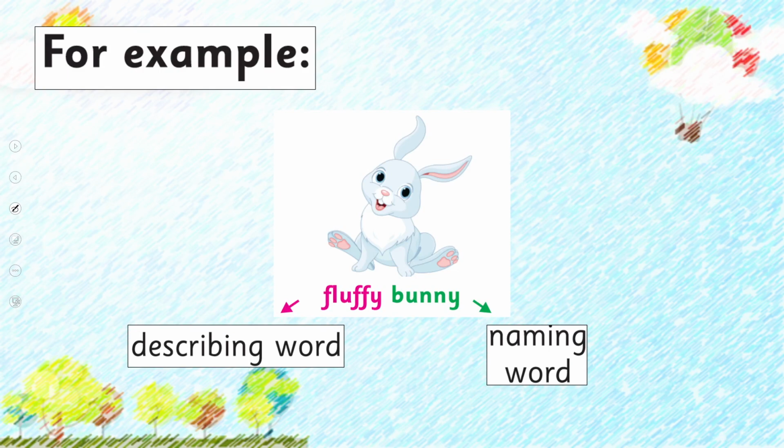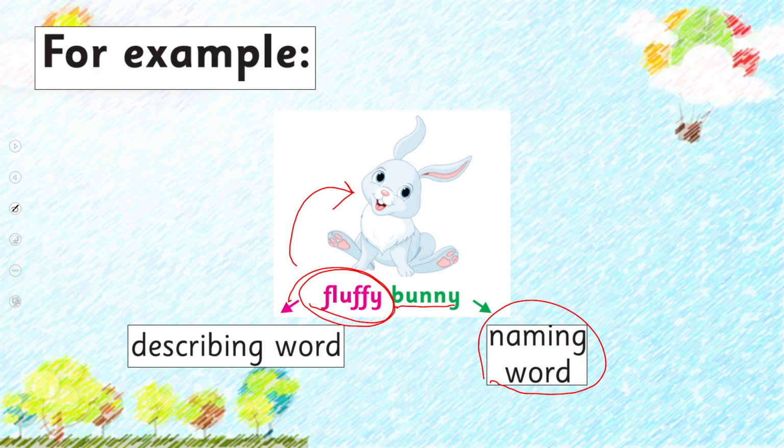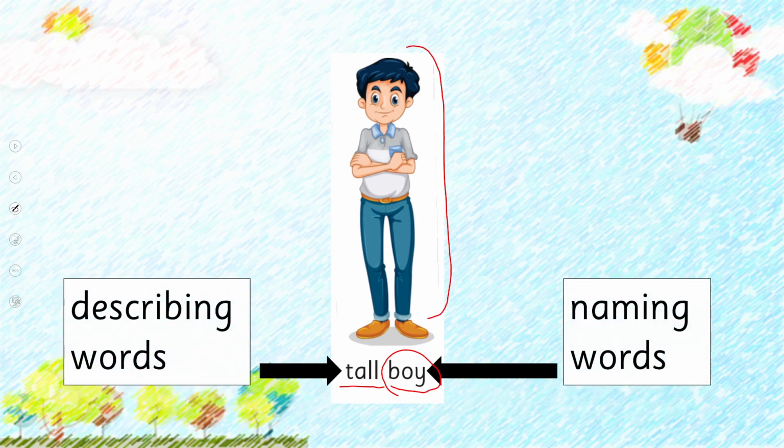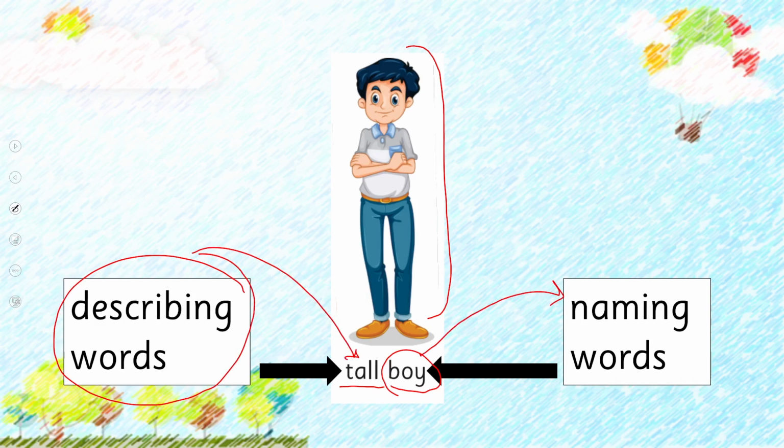For example, now look at this bunny. It's a naming word. We know bunny is an animal, so it's a naming word. And if I say fluffy, so this fluffy is describing what the bunny looks like, okay? So this is a describing word, right? The other example is boy. Boy is naming word for this person, and tall is telling its quality, its size, how does this boy look like? So it's a describing word. Tall is describing word and boy is naming word, right?